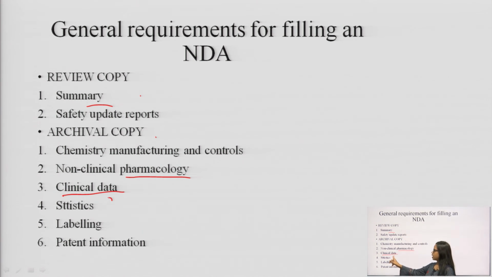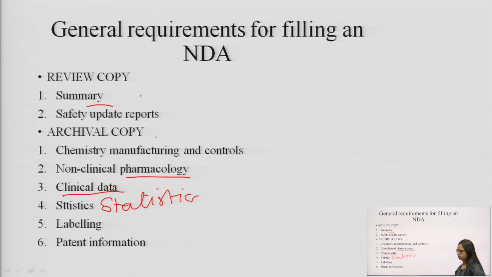This is statistics. Next is labeling. You need to put an appropriate label. Next is patent information. If you want to patent the drug, you must include the patent information.